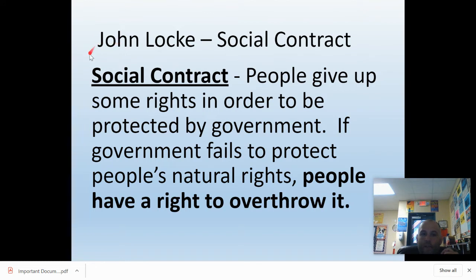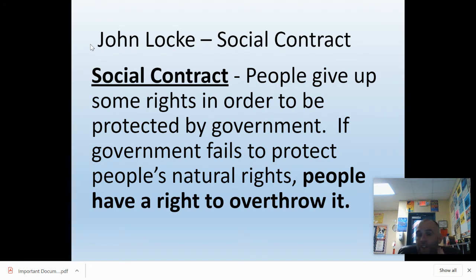So write that down on the left. This idea is a little bit more confusing, but this idea is that we enter into a contract with government. And like any contract, both sides have to give up something and they get something in return. So if I sign a cell phone contract with AT&T, I give them money, they give me cell phone service.